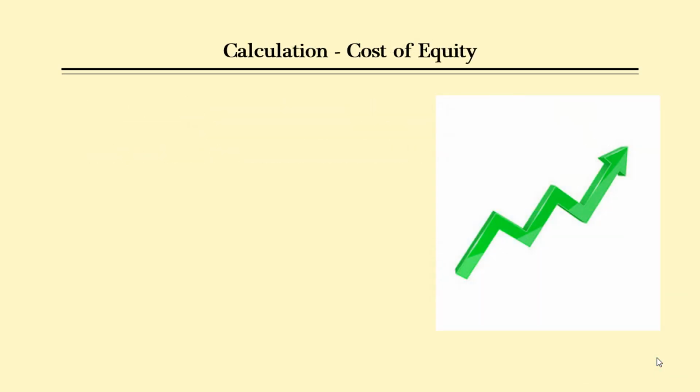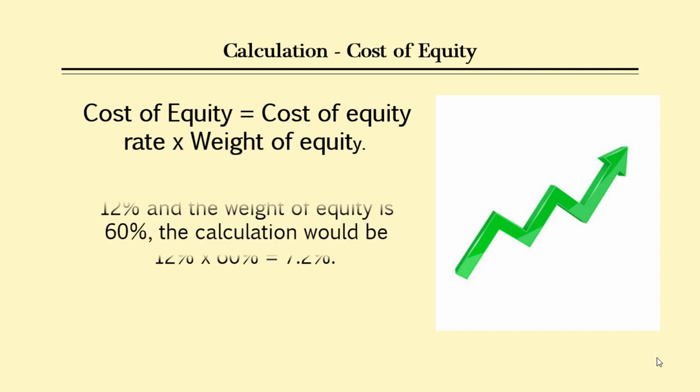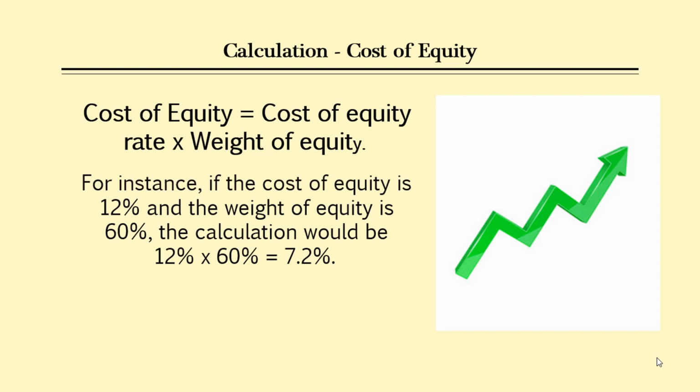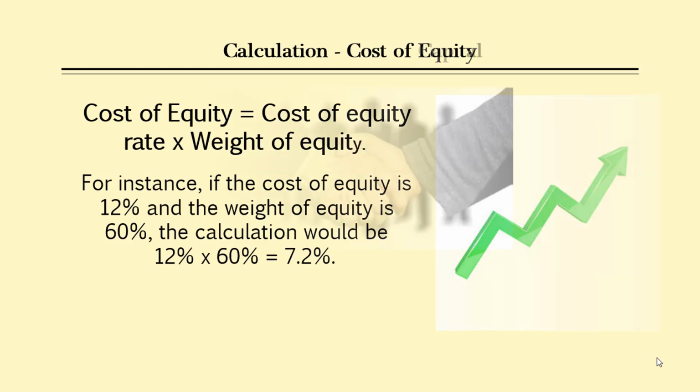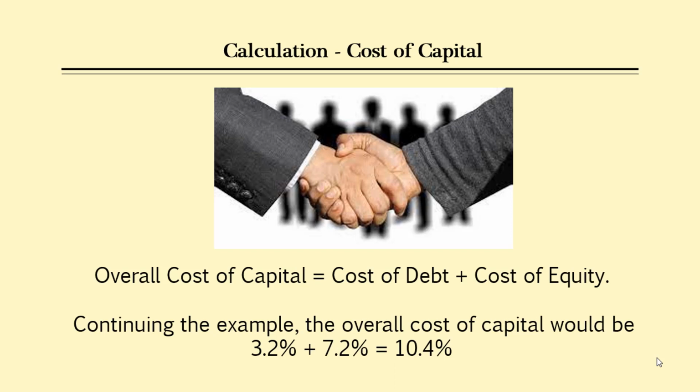Similarly, to calculate the cost of equity, we multiply the cost of equity by the weight of equity. Let's assume the weight of equity is 60% in this example. So the cost of equity would be 12% multiplied by 60%, which is equal to 7.2%. Finally, to calculate the overall cost of capital, we sum up the weighted costs of debt and equity. In this example, the cost of debt is 3.2% and the cost of equity is 7.2%. So the overall cost of capital would be 3.2% plus 7.2%, which is equal to 10.4%.